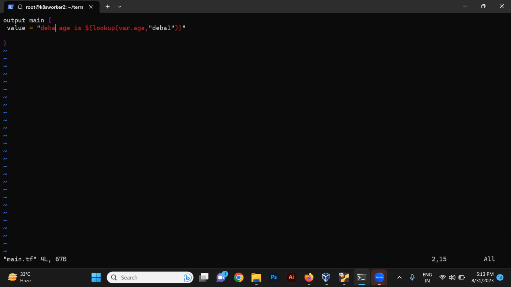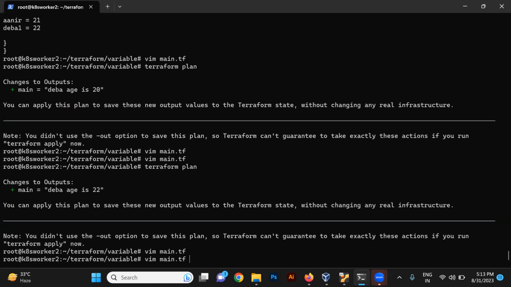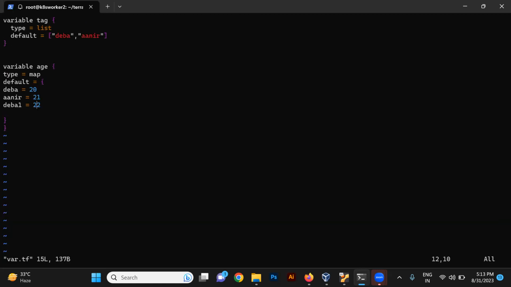So instead of changing this file, let's create a new variable here, or you can use this variable only, and I have also defined the required things like this. Now let's check what will happen this time.